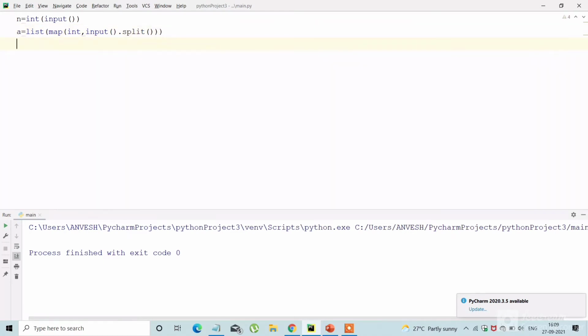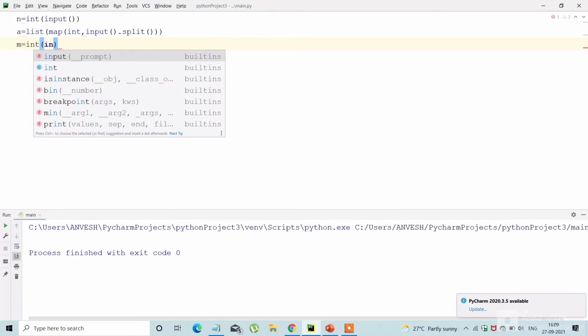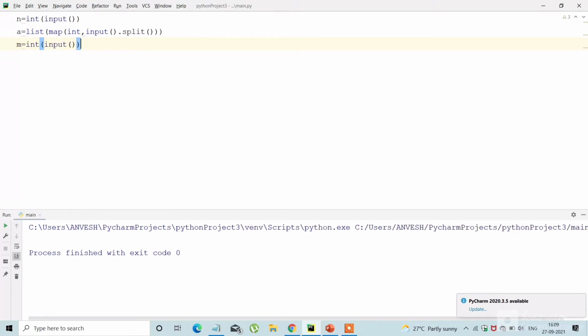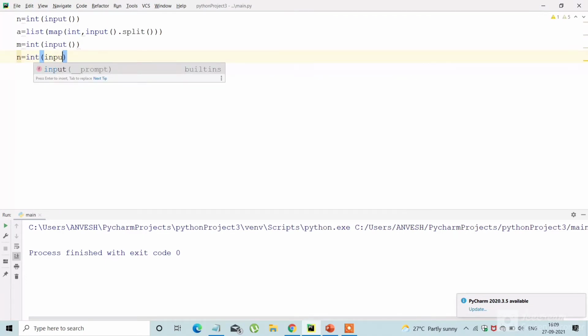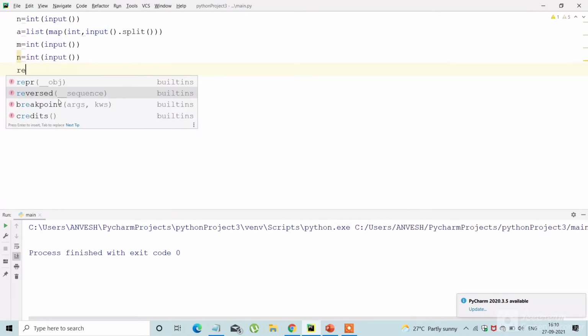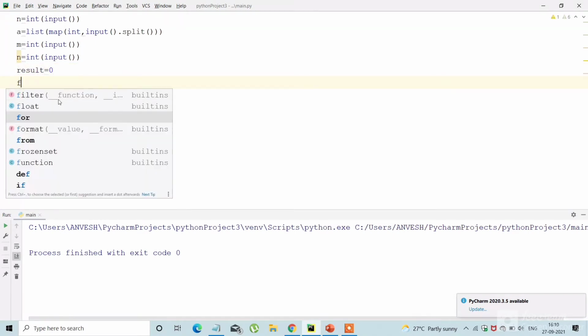I am using input dot split, and then I have to take the input m, n, which represents the health numbers of 2 different pillars. So n is the total number of players, then the list input of scores of n different players, then the health numbers of 2 pillars.